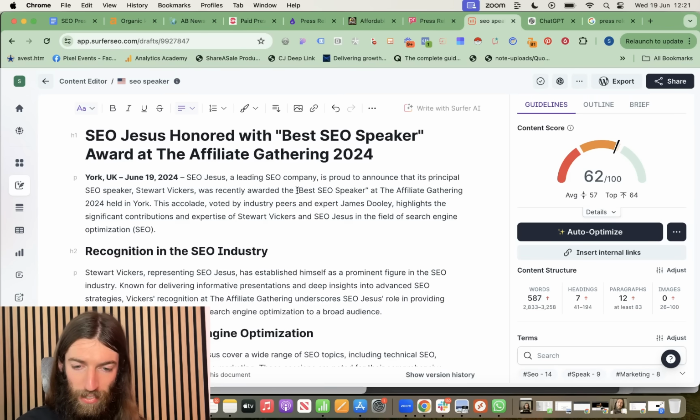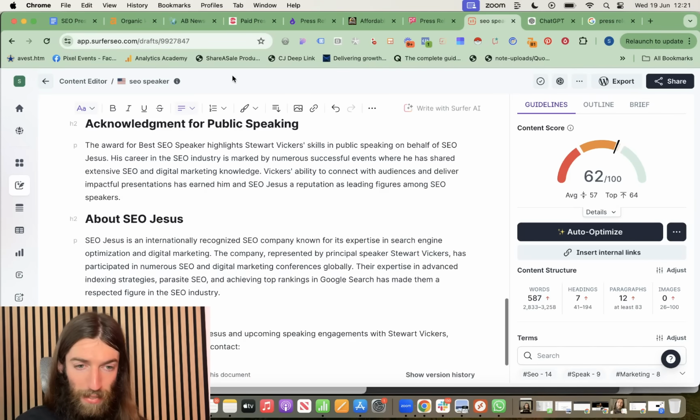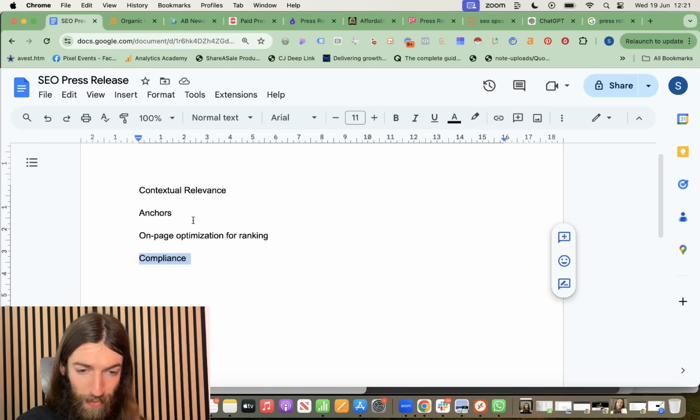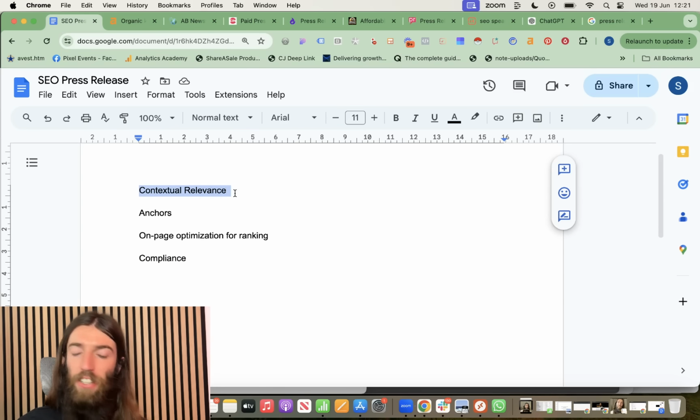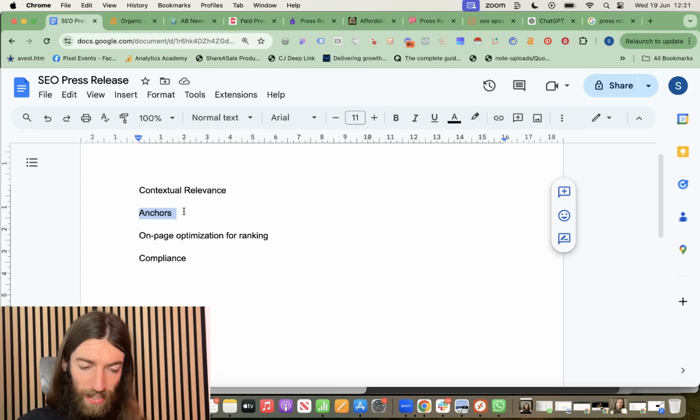In my case, I want to target my SEO speaker pages. I've had those on my personal brand website, my SEO Jesus website, parasite posts I've done. So you can see my previous videos on how I actually did that. But going back to the requirements here, fundamentally, we've got contextual relevance. We've got a page that's all about SEO speaker, Stuart Vickers. Anchors, we can insert our link saying best SEO speaker, link that to my SEO speaker page.